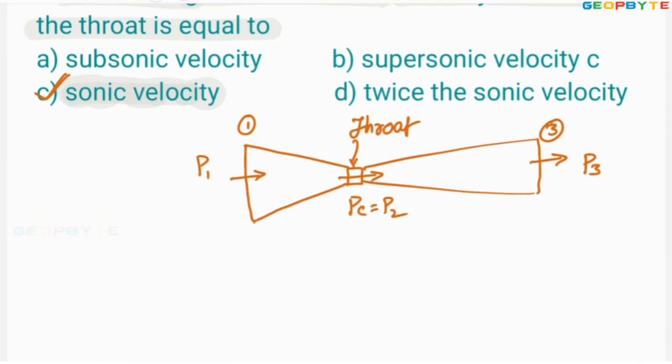Dear friends, by the time the pressure of the steam is dropping from P1 to critical pressure in the converging portion, the mass flow rate is becoming maximum. And one more important point is, by the time the pressure of the steam is dropping from P1 to critical pressure, the velocity of the steam at state 2 is becoming sound velocity or sonic velocity.